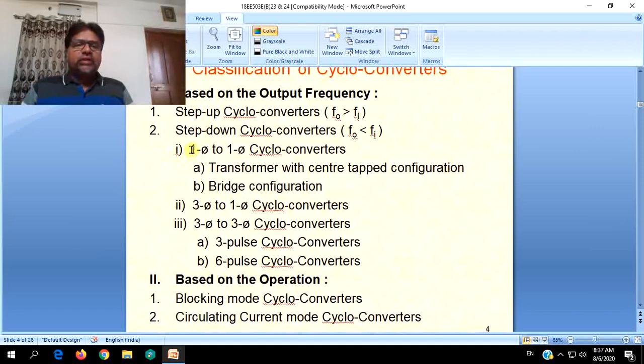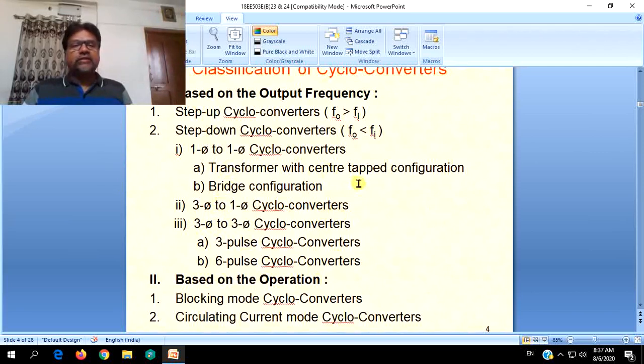If supply is single phase and output is single phase, they are single phase to single phase cycloconverters. Next, three phase to single phase cycloconverters, where the source is 3-phase but the output is only single phase. The third one is 3-phase to 3-phase cycloconverters.